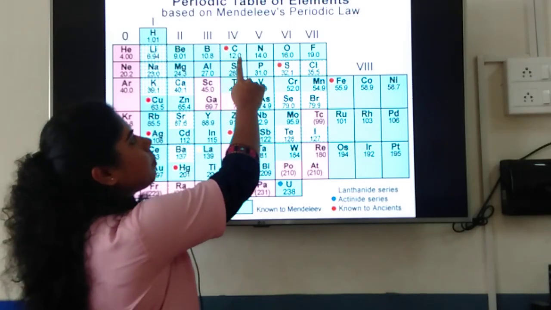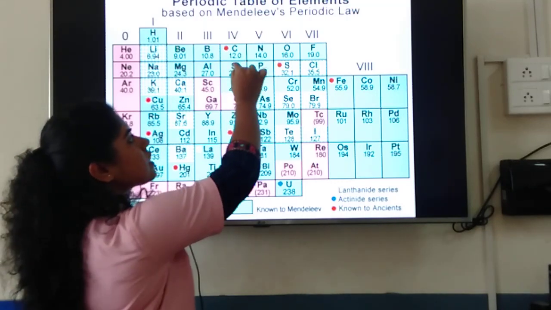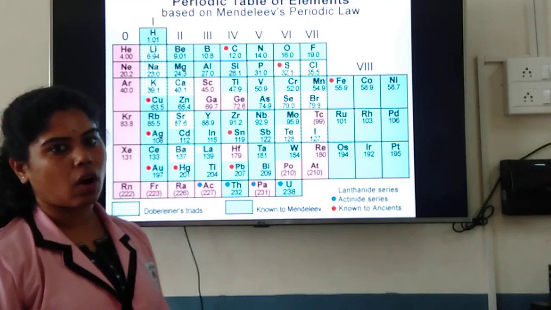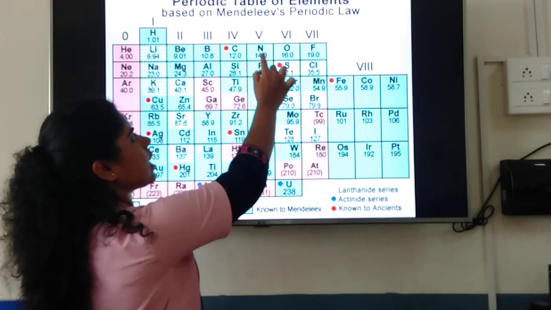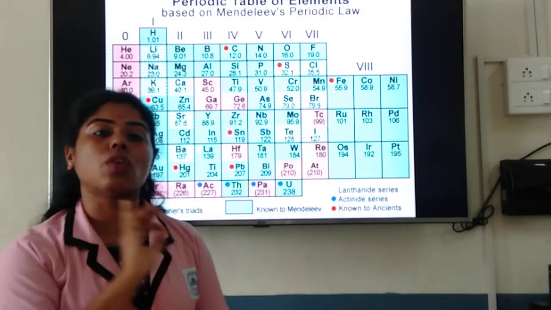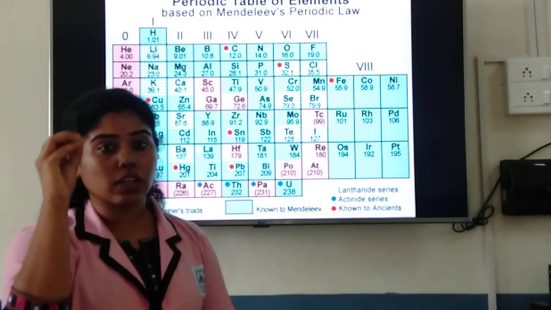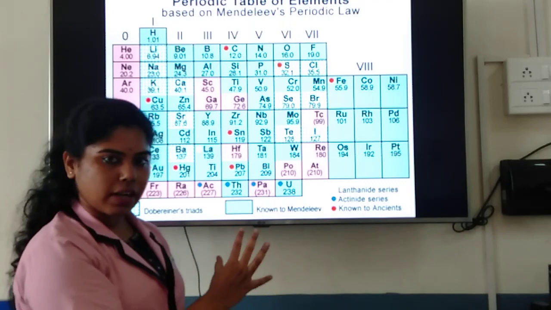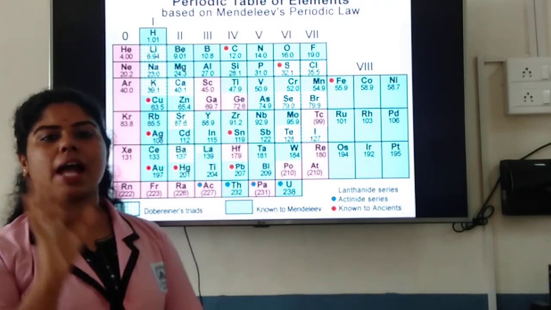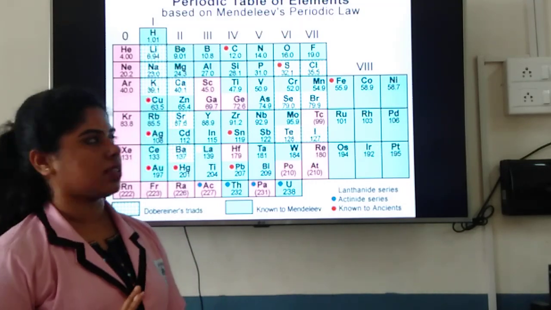So he should have given place for carbon 13, carbon 14 over here. But he had only placed carbon 12 if he focuses on atomic masses. Got it? So here carbon 12 is there, carbon 13 should have come, carbon 14 should have come. So the position of isotopes was not given if he had to focus on atomic masses. Mendeleev's periodic law says that the property of an element all depends on atomic masses. But he left the isotopes, and the position of isotopes was not given properly if he focuses on atomic masses.